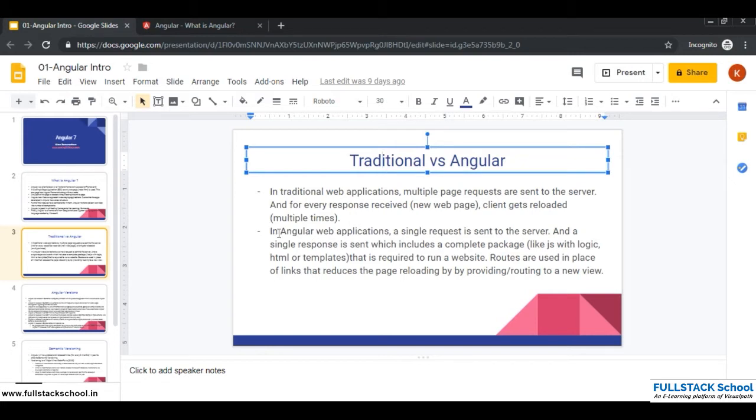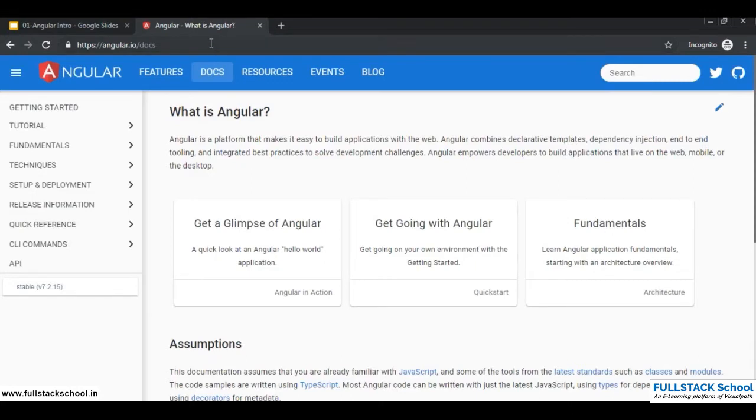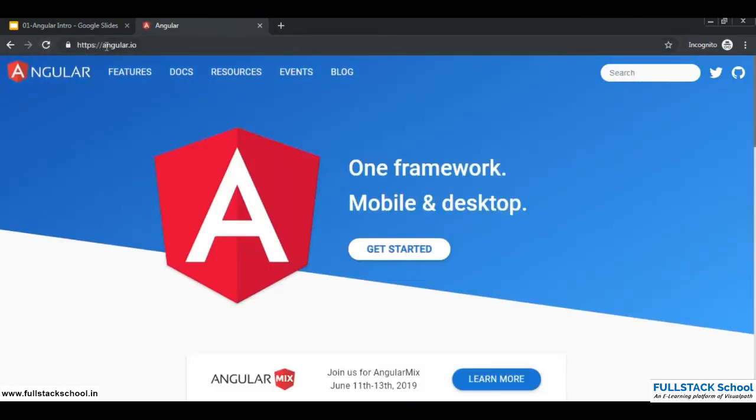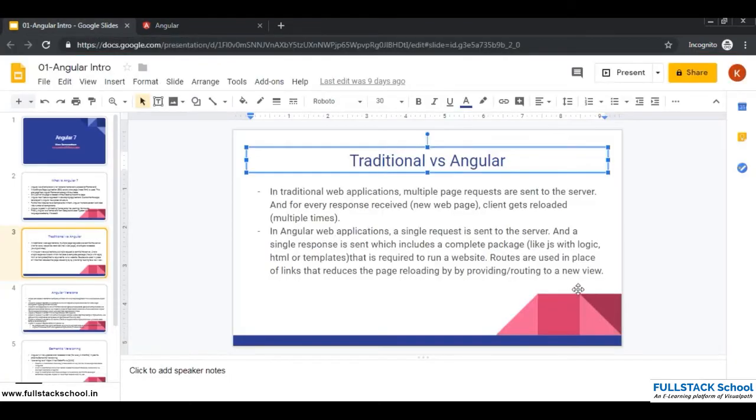Whereas in single page web applications, like the applications developed using Angular, a single request is sent to the server. So when I come into the website for the first time and I request it, now see, the reload happens, and this is the only time it happens throughout the life cycle of this web page.